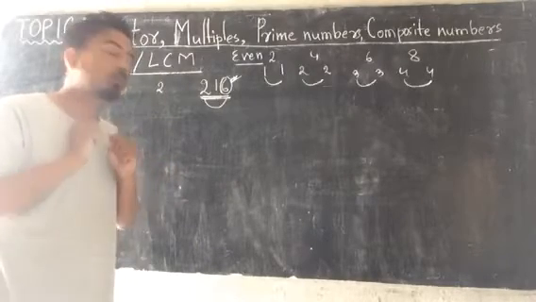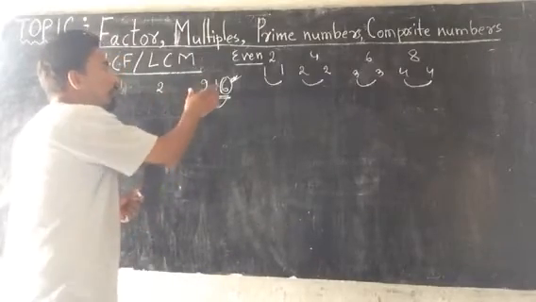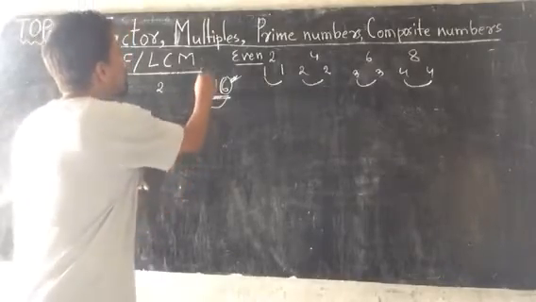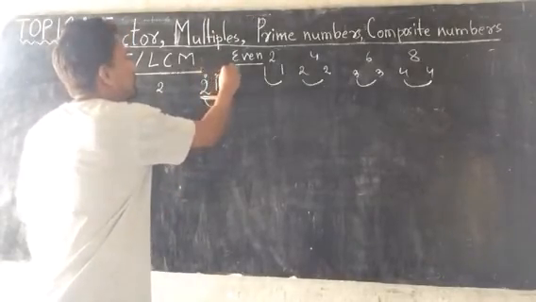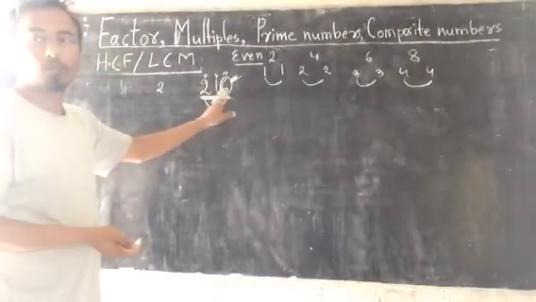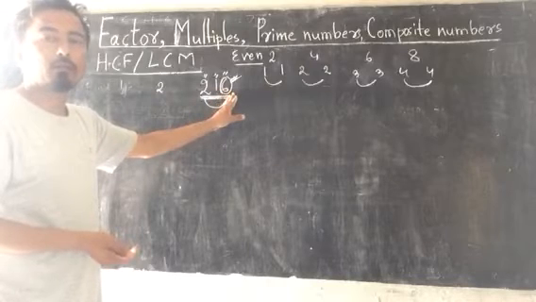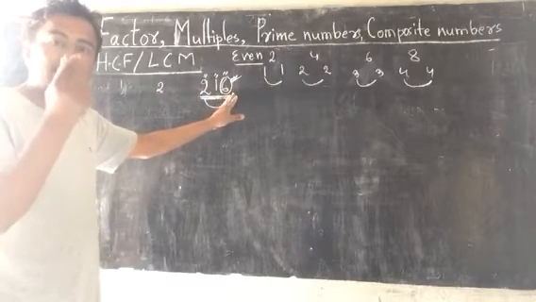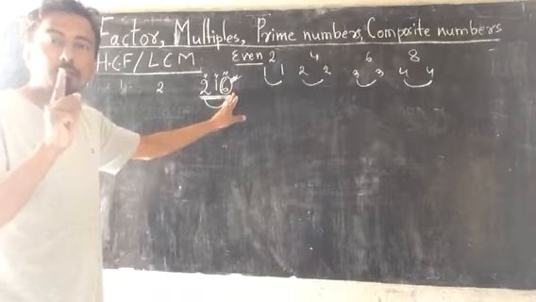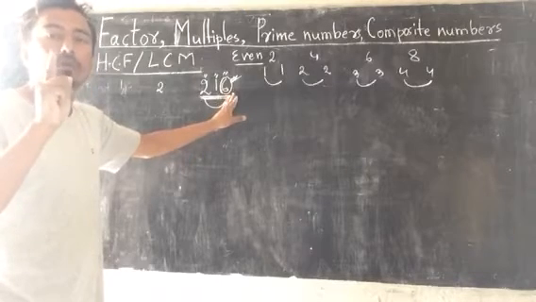For that, what to do? You have to see by 3. Let me do by 3. How to understand whether the number is divisible by 3 or not? For that, you just add up the digits, like 2, 1 and 6. 2 plus 1 is 3. 3 plus 6, how much? 9. Does 9 come in the table of 3? No, it does not come in the table of 3. Means 9 is not a multiple of 3. Oh sorry.